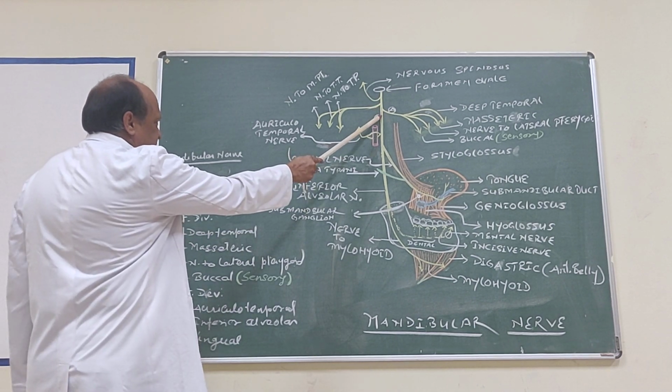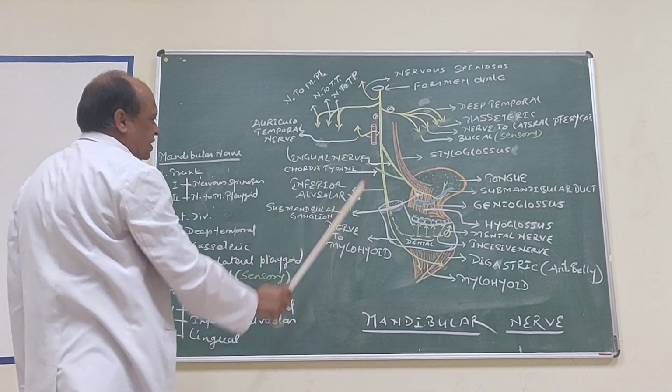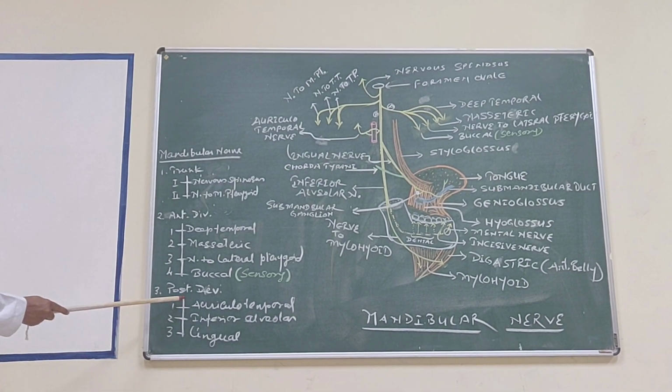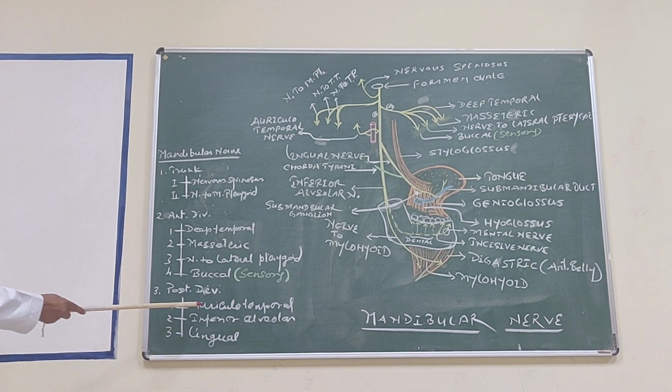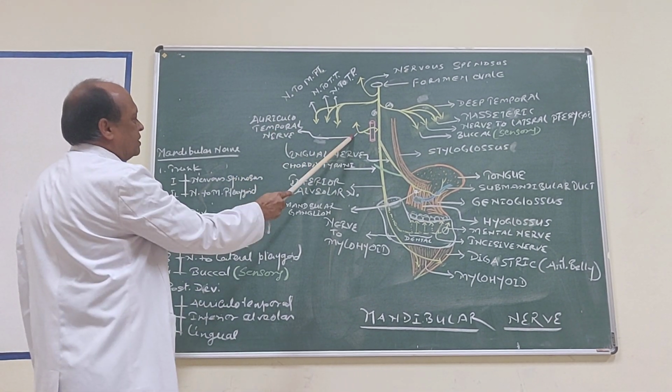Now, see here, this one is the posterior division. P stands for posterior division, and the three branches arising from posterior division. Look at this. The first branch is auriculotemporal nerve. Here it is, auriculotemporal nerve.